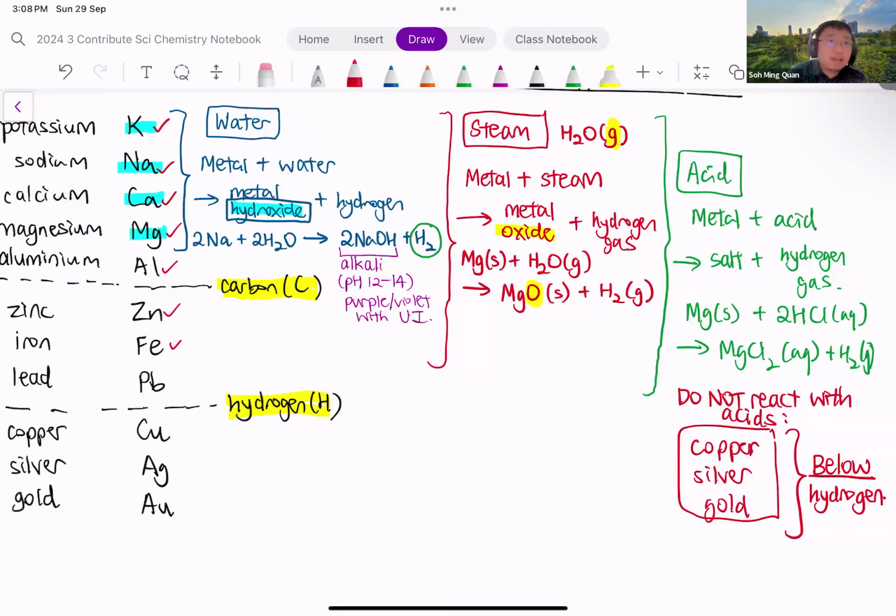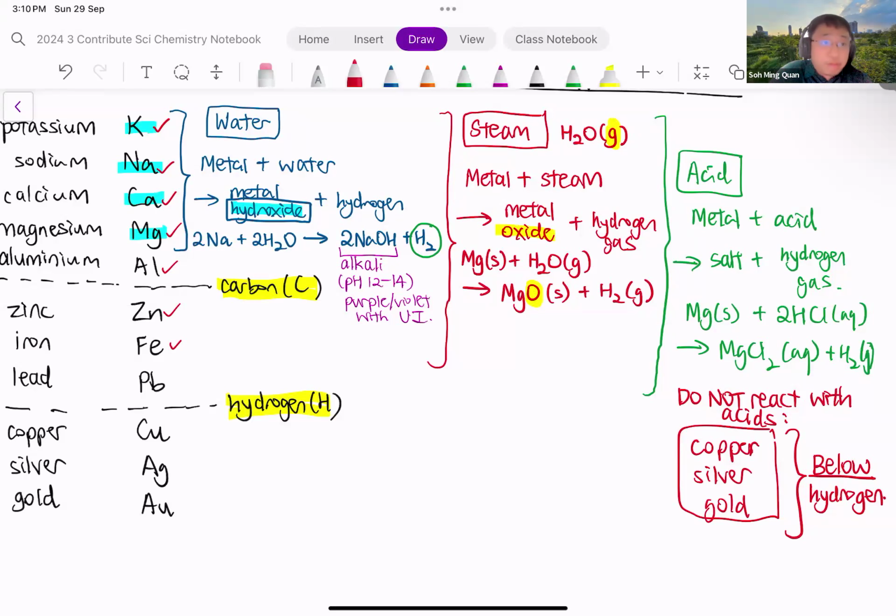Because hydrogen tells us which metals can react, which metals cannot react with acids. So if it's above hydrogen, like zinc, iron, they can react with acid. If it's below hydrogen, like copper, silver, gold, they cannot react with acid. They do not produce any effervescence when you put them into the acids. Okay, so this is how we relate the acid reaction with the position of the metal in the reactivity series.